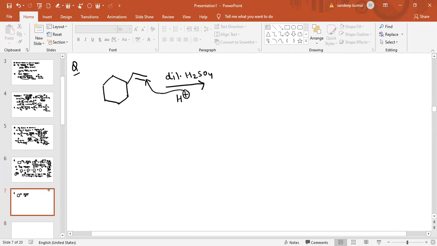So basically this reagent, which is dilute H2SO4, will provide H positive ion, and this electrophile will attack on the carbon atom so that a more stable carbocation is formed. So we can see the more stable carbocation is formed at this position.